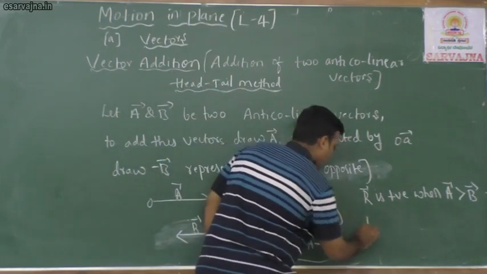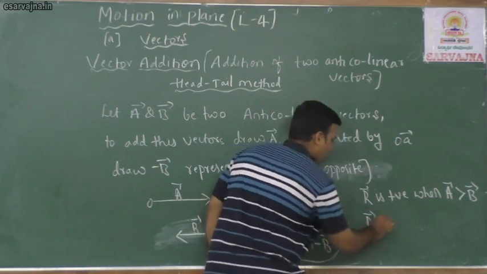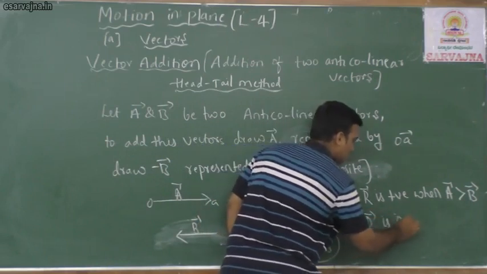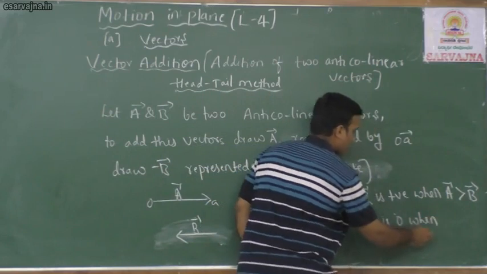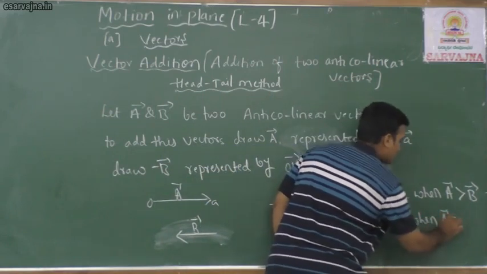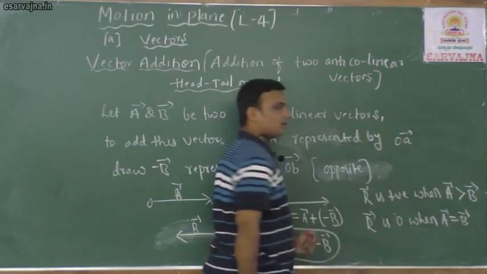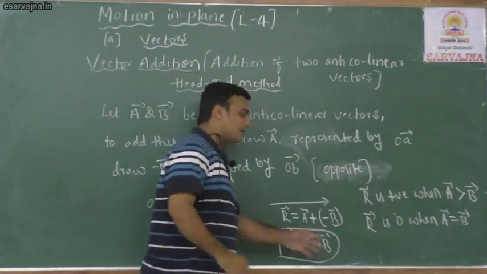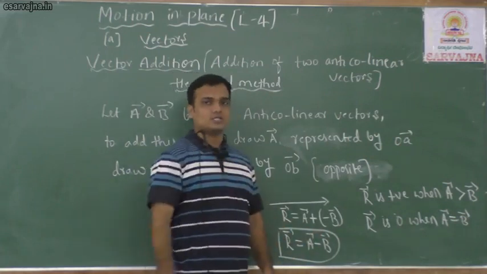Listen, resultant R means resultant. R is 0 when vector A is equal to what? Vector B. Right? A and B are the same, they get cancelled, you will get 0 as the answer.